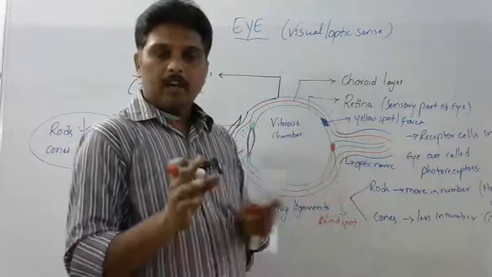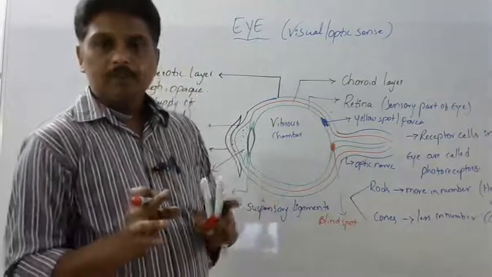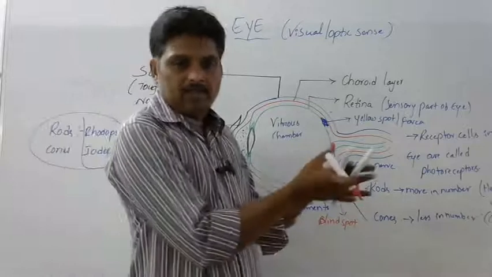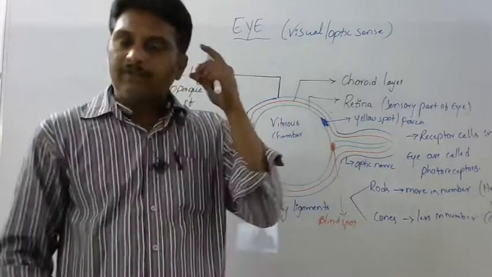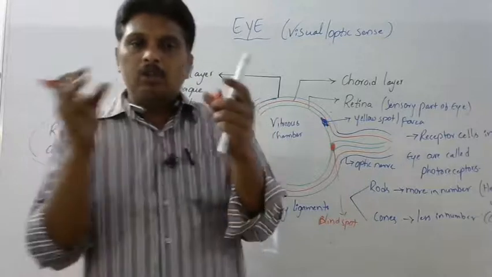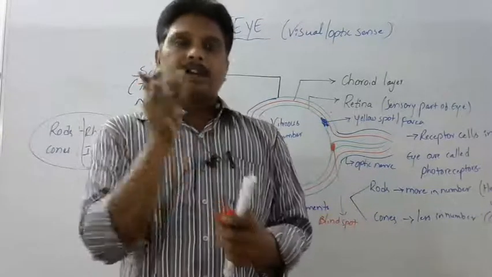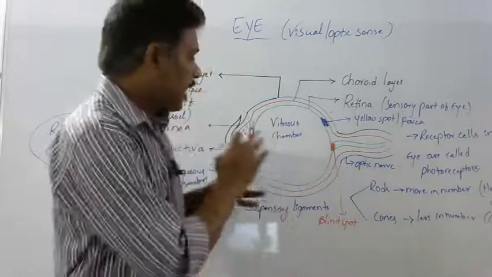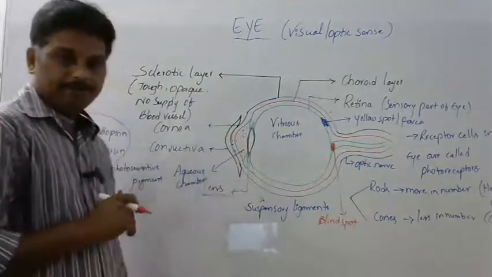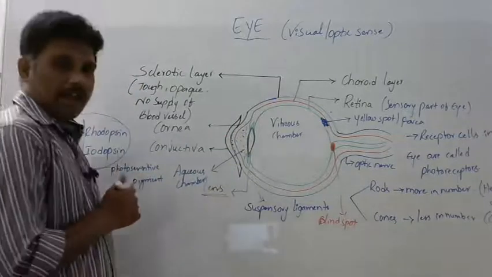The optic nerve is formed by the nerve fibers of receptor cells. From the right eye one optic nerve fiber, from the left eye another optic nerve fiber, both of them combine to form the optic nerve and connect to the brain. This is about the structure and functioning of the eye.